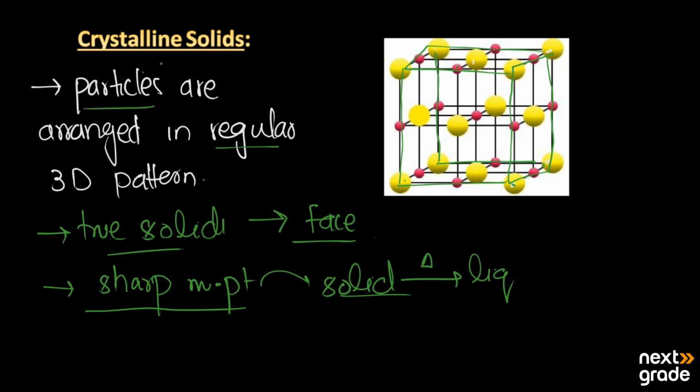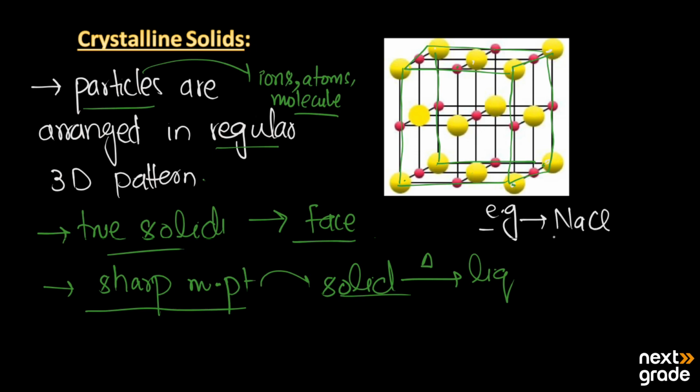Now these particles may be ions, atoms, or molecules. For example, a crystalline solid is NaCl, the table salt, known as sodium chloride.